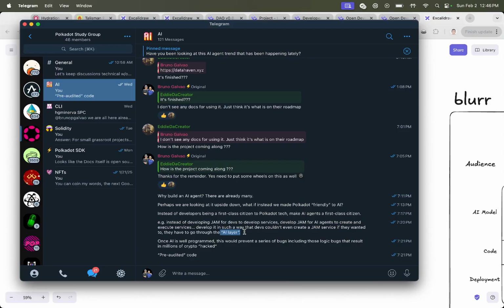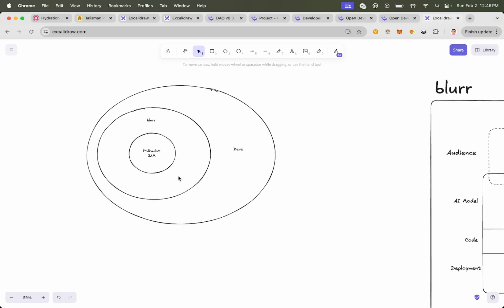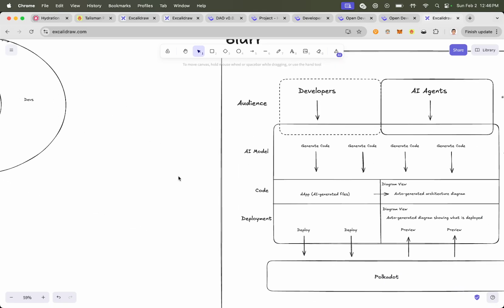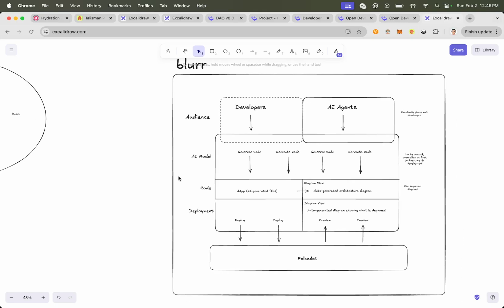So instead of just creating Remix for Polkadot, which is essentially what we were doing, let's make this tool a bit more powerful and include an AI component so that if one wants to interact with Polkadot slash JAM or Solidity, right, they can use Blur to do that. So here's the new design. And it's just adding on to what we already have. So it's just another layer.